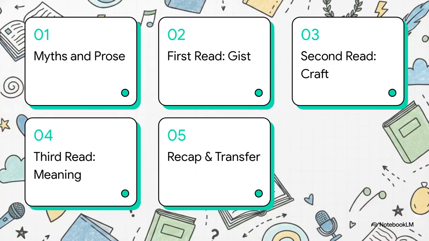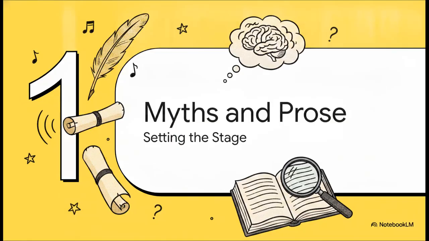Here is our roadmap for today. First, poetry, myths, and prose. Second, our first read for the gist. Third, our second read for craft. Fourth, our third read for deeper meaning, and finally, we'll wrap up with a recap and a transfer task. All right, let's kick things off with Section 1, Poetry, Myths, and Prose, setting the stage.